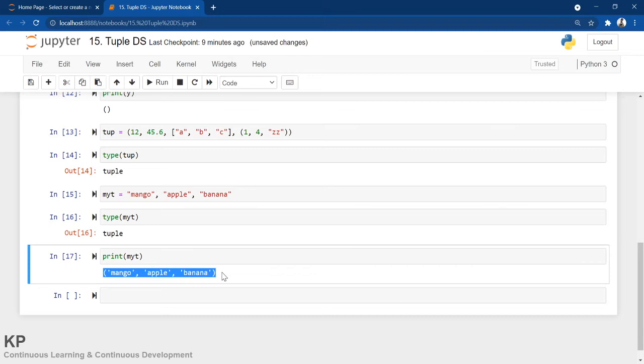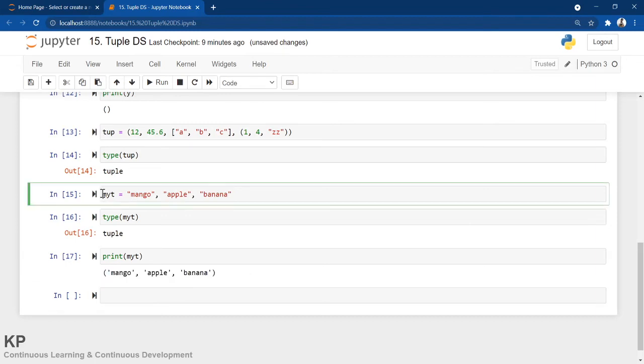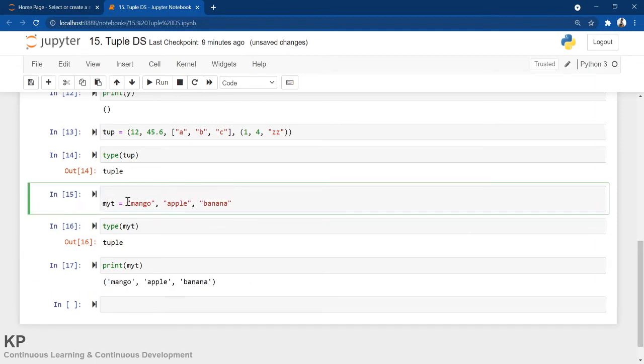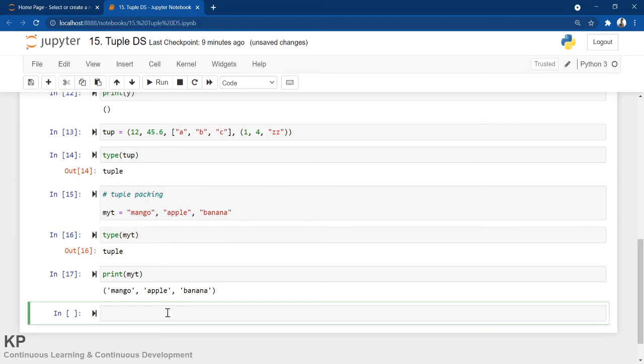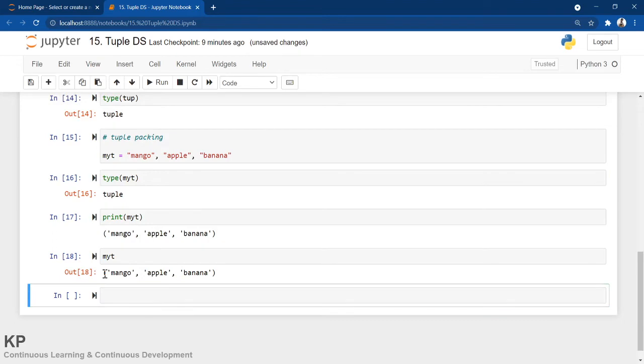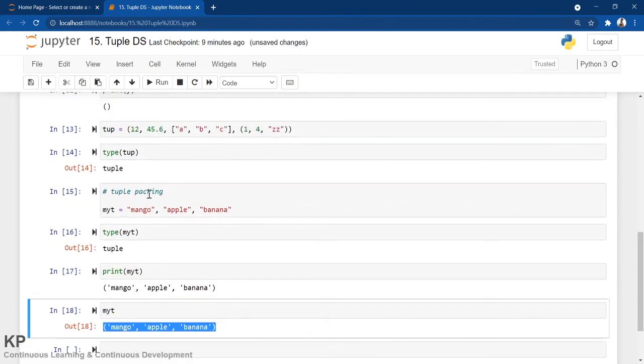So this is one thing, and this is also known as tuple packing. This process, without using the parenthesis, is known as tuple packing. Somewhere you might see this word, so I'm telling you: tuple packing is nothing but declaring a tuple without parenthesis. Similarly, we can also unpack. Let me show you. Now myt contains this tuple. This is packed because I have just done packing.